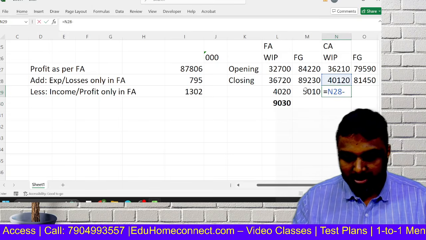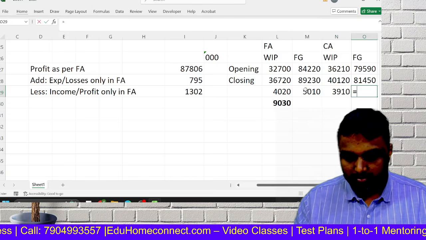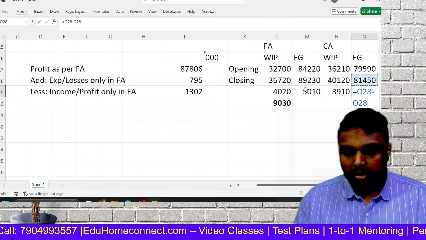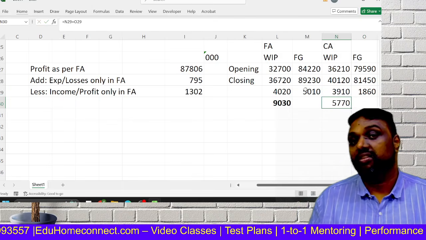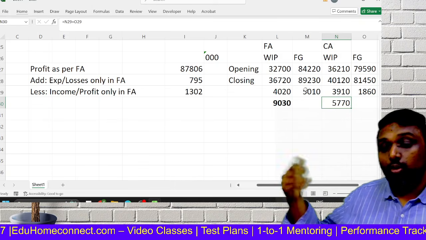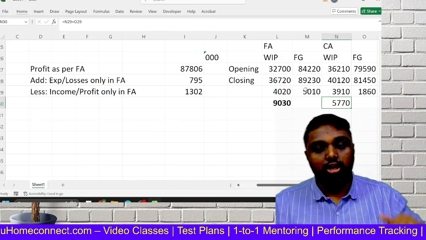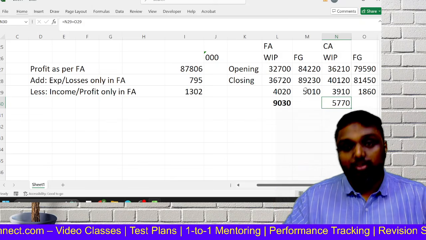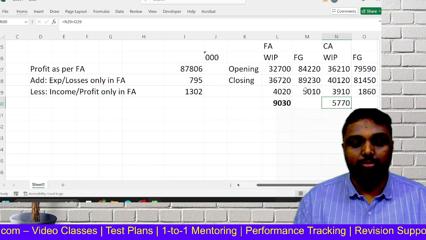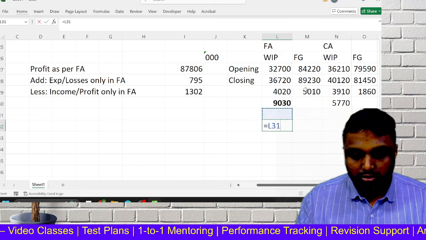Now we'll see what is the increase here. Here also there is an increase, but the increase is just 5770. In which books is there a larger increase? Financial accounts. So stock increases, profit also increases. So financial profit will be more, cost profit will be less. So the difference we have to reduce.